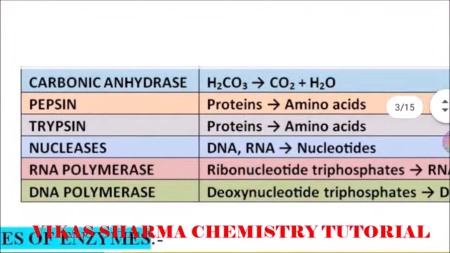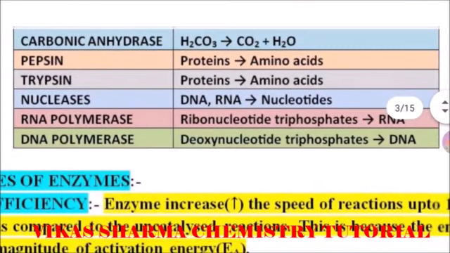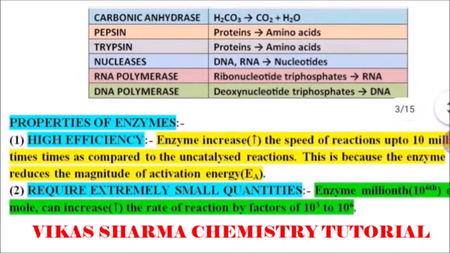Next one is carbonic anhydrase, which converts carbonic acid into carbon dioxide and water. Pepsin converts proteins into amino acids. Trypsin also breaks down proteins into amino acids. Nuclease enzymes convert DNA and RNA into nucleotides. RNA polymerase converts ribonucleotide triphosphates into RNA, and DNA polymerase converts deoxynucleotide triphosphates into DNA. So these are the common enzymes in the body.